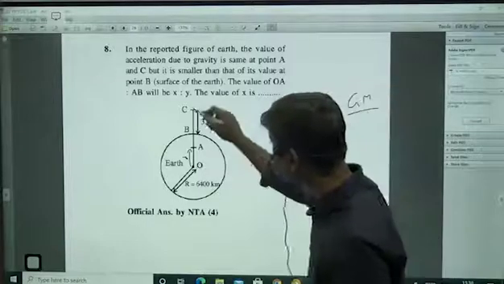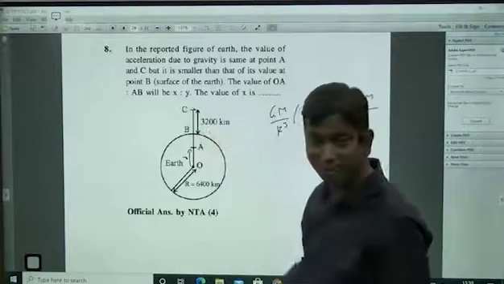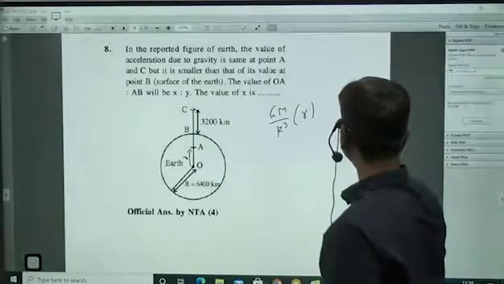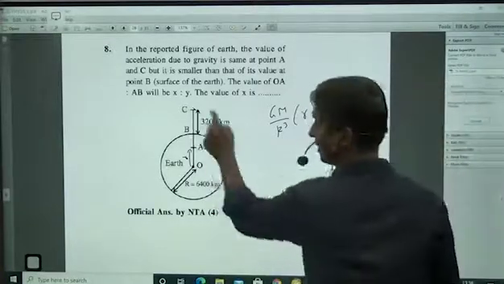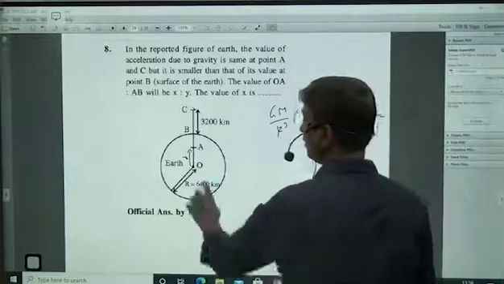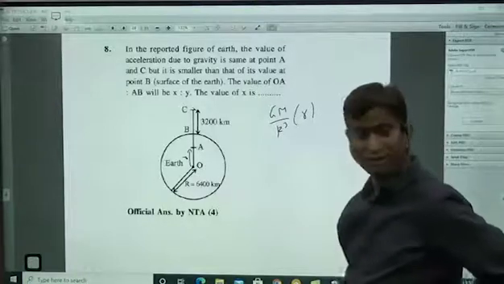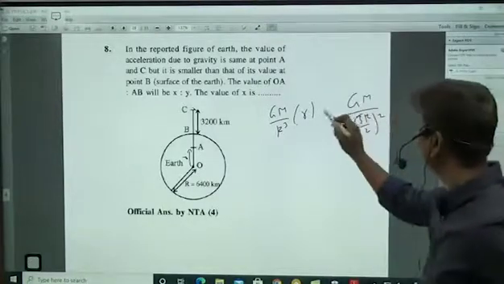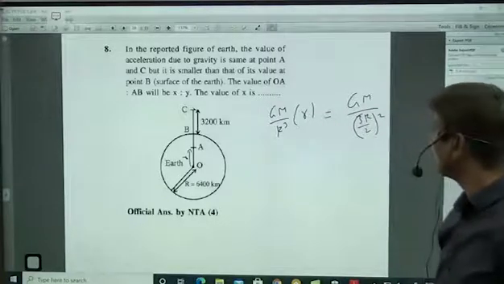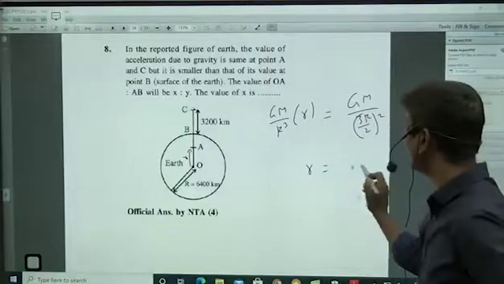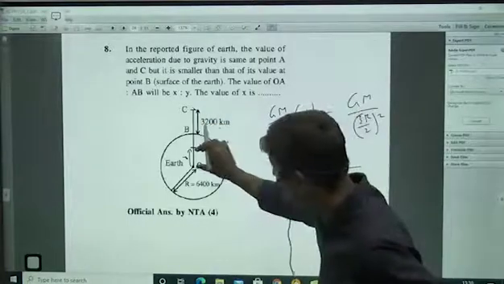Small r means here to here. And this is 3200, this is 6400. So capital R plus capital R by 2, so 3R by 2. Outside formula is Gm by small r square. Small r is the distance from here to here. Now I am able to write that small r is equal to capital R plus capital R by 2, because capital R is 6400. Here they have given 3200. So these two fields are same, means acceleration due to gravity is same. So from this you will get the small r value. Capital R minus small r means this value also you will get. Then you will get the ratio of this and this.